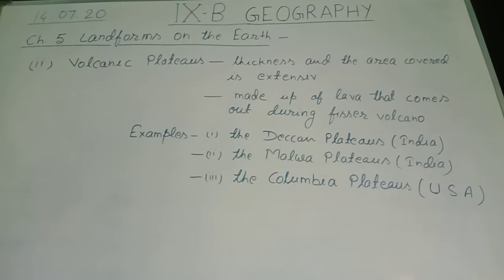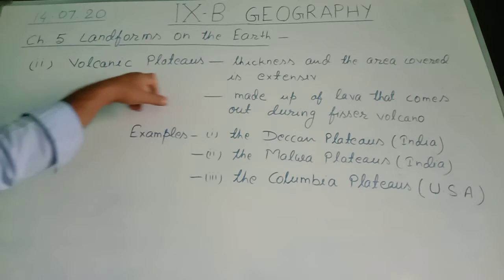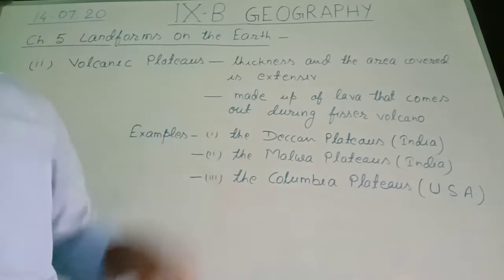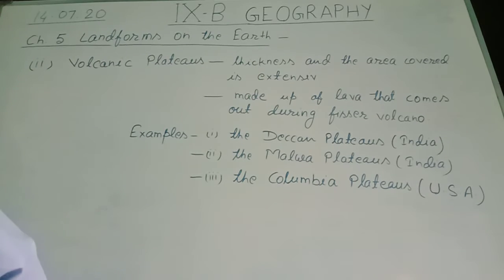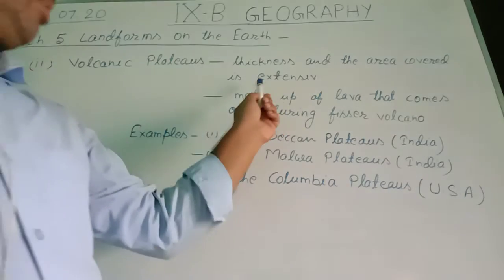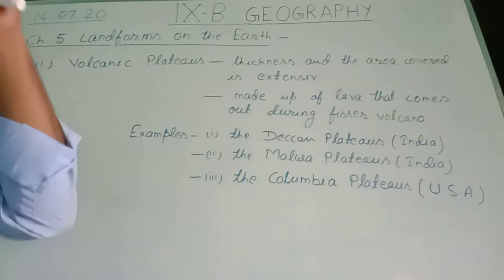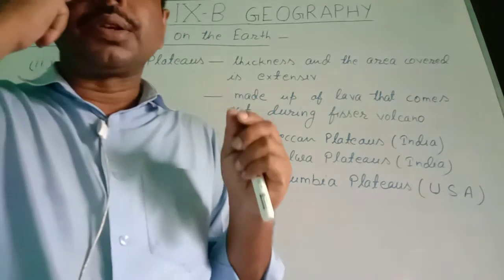The second type of plateaus are volcanic plateaus. Its thickness is maximum and the area covered by these plateaus is very extensive, a very wide area it covers.